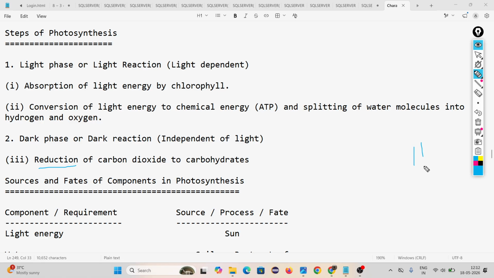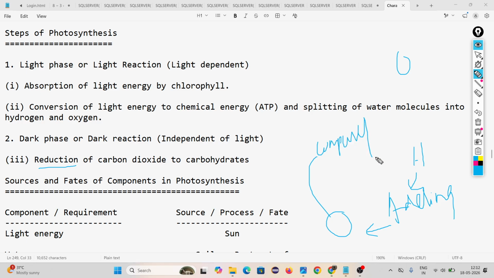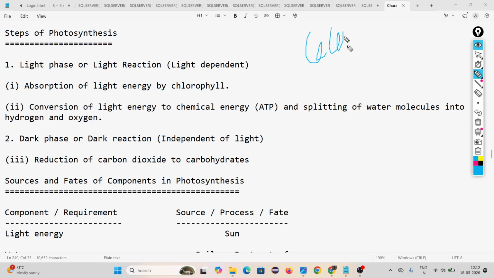There is one type of chemical reaction we will learn, reduction. Reduction means when hydrogen is adding with something, or oxygen is removing. These two things are called a reduction reaction. When hydrogen is adding with the element to form a compound, this is called a reduction reaction. So what is happening? Look, 6 carbon dioxide molecules plus 6 water molecules. Now this water molecule is broken down into hydrogen and oxygen.